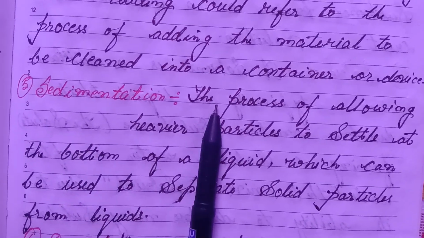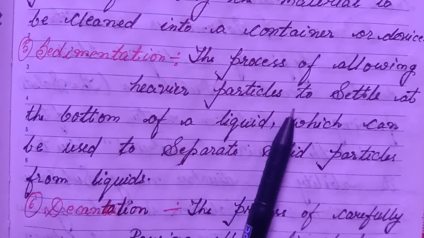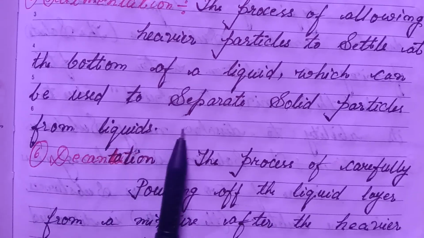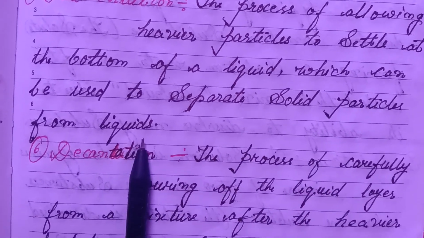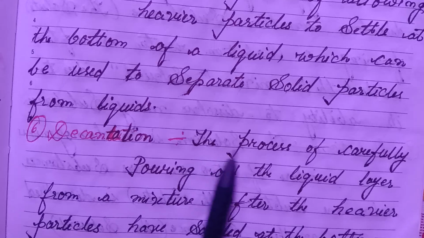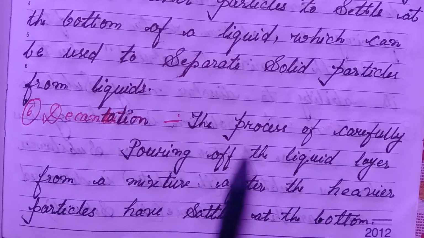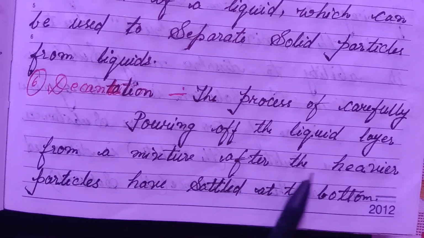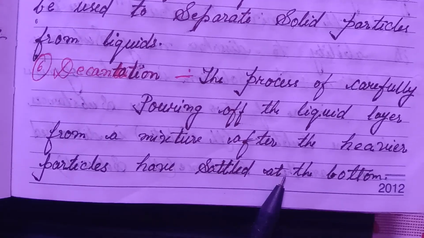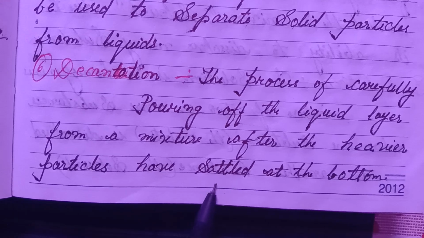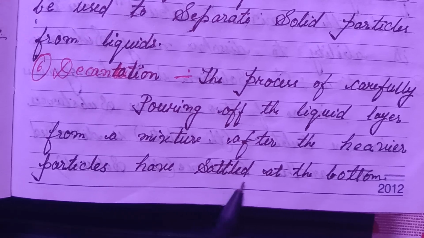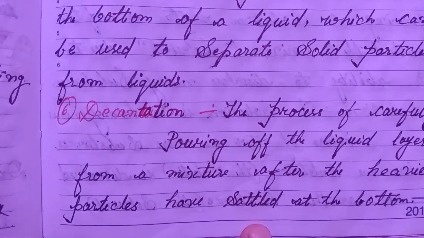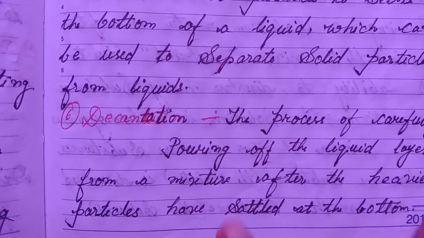5. Sedimentation, the process of allowing heavier particles to settle at the bottom of a liquid, which can be used to separate solid particles from liquid. 6. Decantation, the process of carefully pouring off the liquid layer from the mixture after the heavier particles have settled at the bottom.